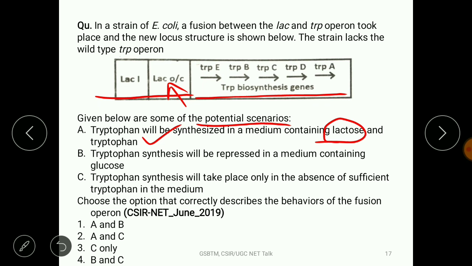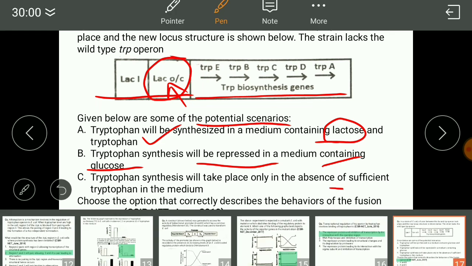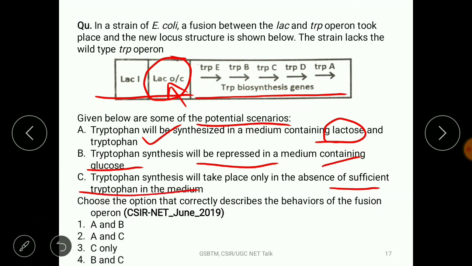Second is, tryptophan synthesis will be repressed in a medium containing glucose. Yes, of course, glucose is there. This operon is switched off because the CRP and cAMP complex has not been formed, as we discussed in the lactose operon. So this operon is switched off. So B seems also correct. Third, tryptophan synthesis will take place only in the absence of sufficient tryptophan in the medium. No, this is not correct, because the regulatory elements are from the lactose operon. So choose the option that correctly describes the behavior of the fusion operon, right? So A and B are correct statements regarding the expression of the operon. Okay, so B number is the correct option.